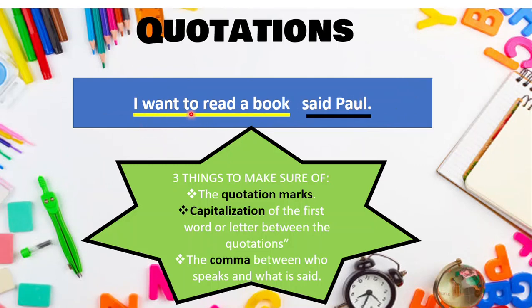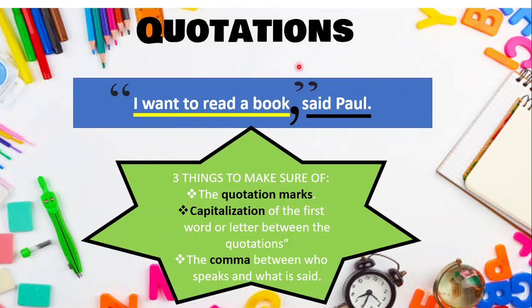Let's check another example. "I want to read a book," said Paul. Who is the speaker? Paul. What did he say? I want to read a book. So first, I'm going to separate with the comma. Said Paul is who spoke? Paul. What did he say? I want to read a book. So between them, the comma. And then you put the quotation marks.